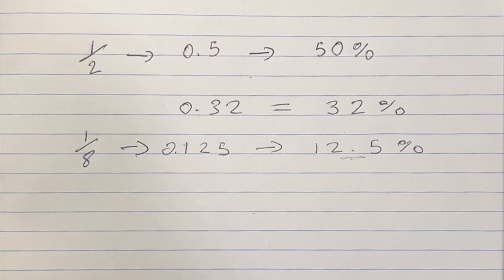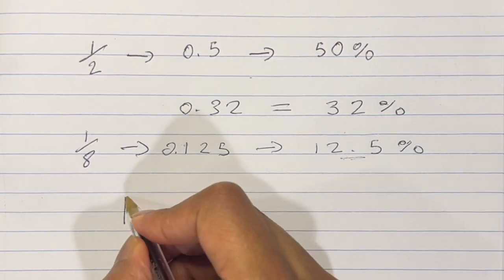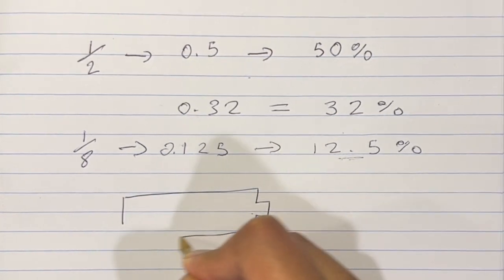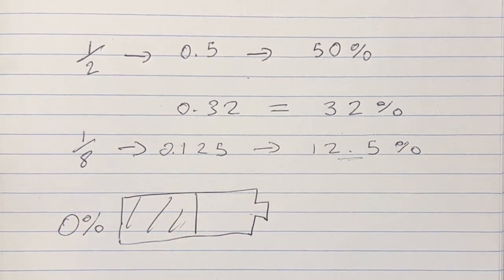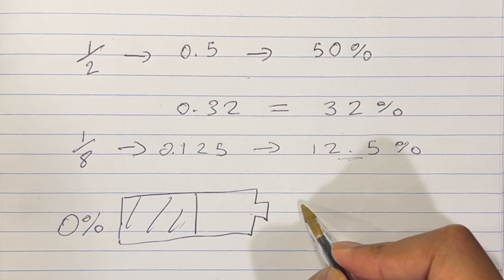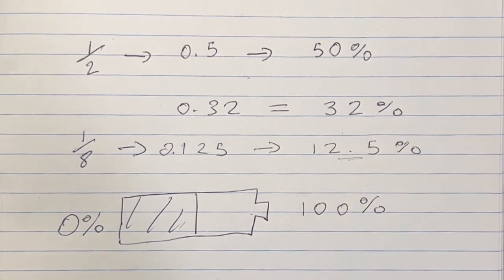Okay, so where do we see percentages? For example, when we have a battery in our phone, and when it's out of charge, we see it as 0%, and when it's at maximum charge, we see it at 100%. So you might ask, do percentages only go down to 0 and only up to 100? Yes, kind of. Not always, but usually it does. In the sense that if something is 0%, it means that the battery is empty. Can we have negative percentages? Not in the case of a battery. Can we have more than 100% charge?